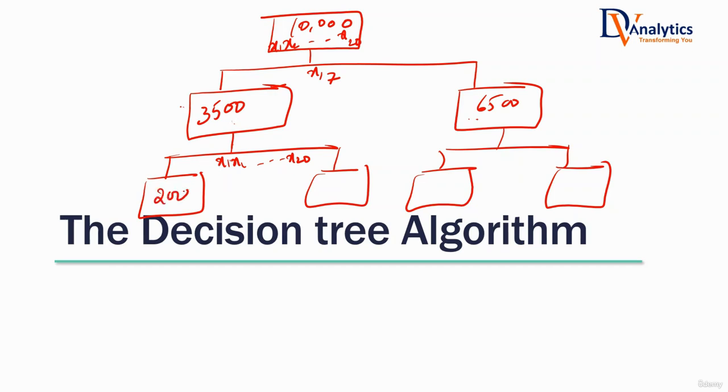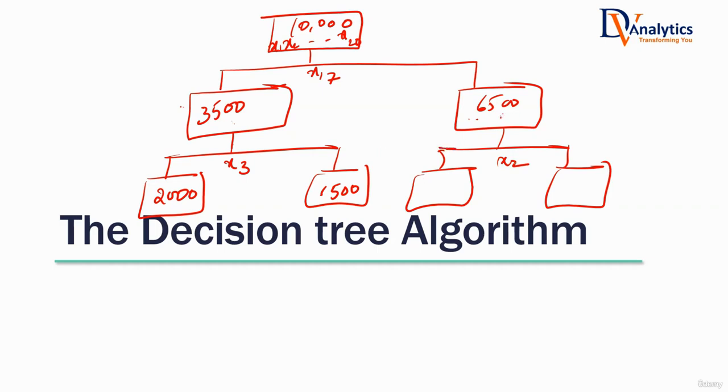For example, there are 2,000 records here and 1,500 records here. Let's say once you calculate information gain of every variable here, imagine x3 is the variable that has the highest information gain on this subset. You come here. Can I directly use x3 for splitting here? Is that going to work? No, sir. A variable which has higher information gain on this subset, is there any guarantee that it will have the highest information gain on this other subset? No. Which variable will I use here then? Whichever is highest for this one. Again, recalculate the information gain of all the variables on this subset. Use that variable which has the highest information gain on this subset. Make sense?